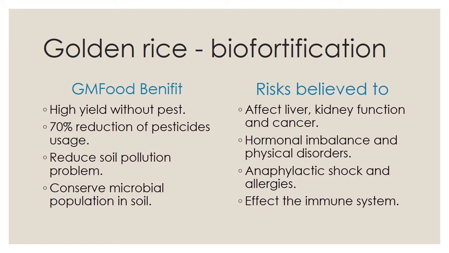This hormone is secreted at a particular time only. Suppose with the help of golden rice, this hormonal imbalance occurs, then that action will be affected. Can you understand? Then second one is physical disorders. Somebody's hand will shake. These are the physical disorders. So this is a risk of golden rice.